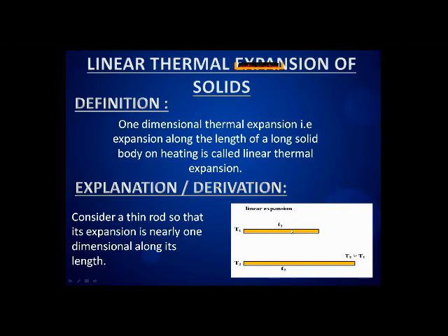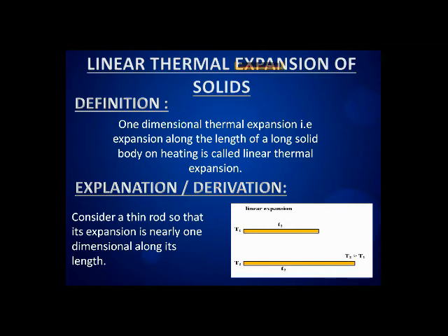A very good example of linear thermal expansion, as I told you previously, is that there is a gap between the railway tracks, or between two adjacent beams. Why?